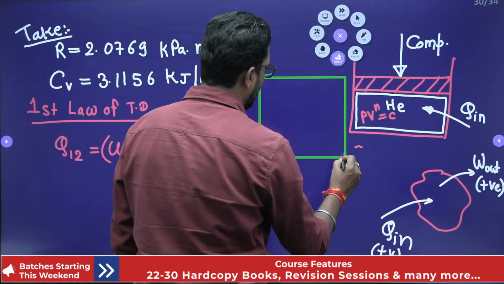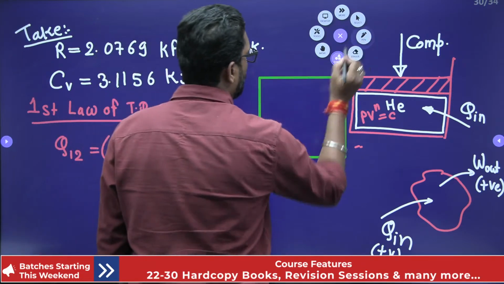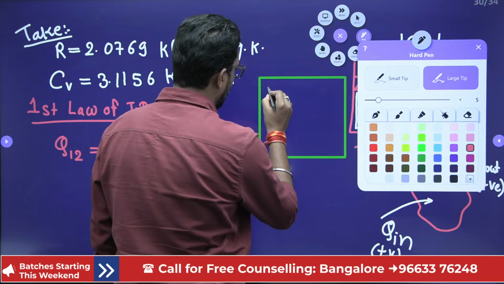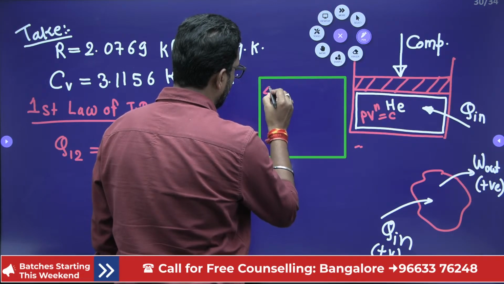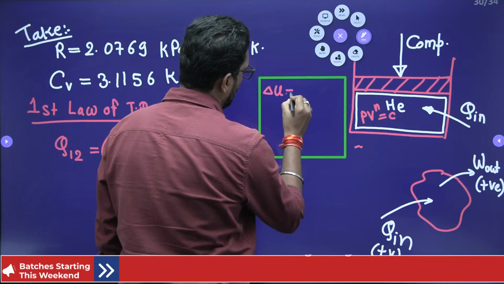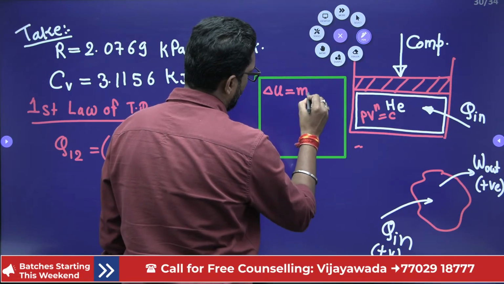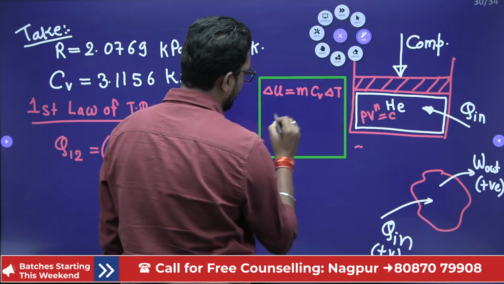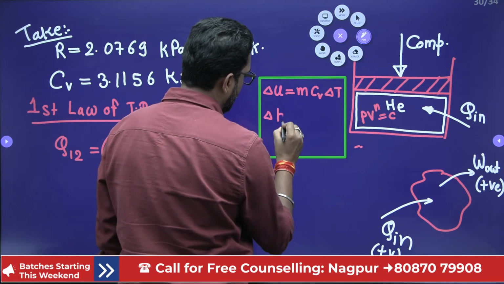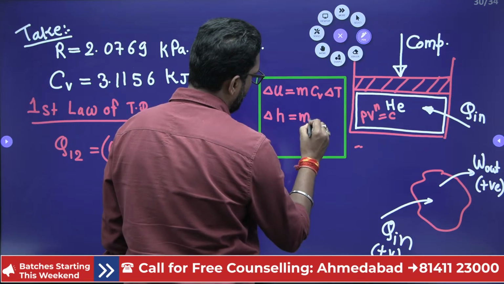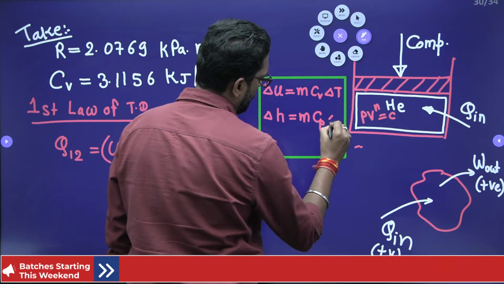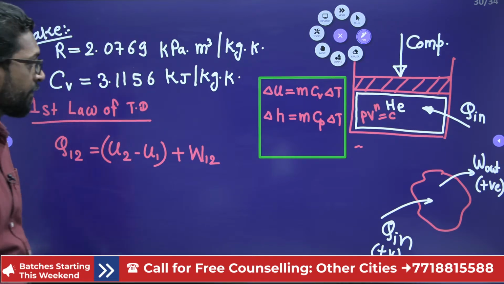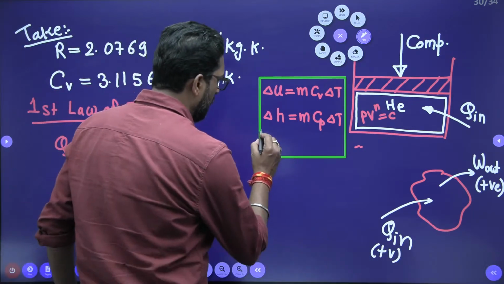For the ideal gas, change in internal energy delta U is equal to m CV delta T. Change in enthalpy is equal to m Cp delta T. These are the two relations. Always remember, this is for ideal gas.